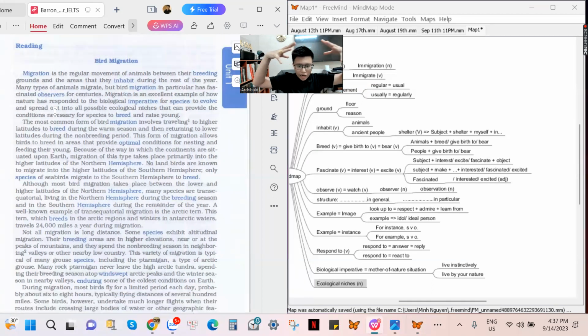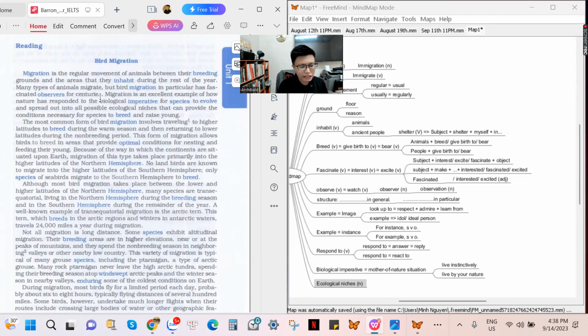The birds are going to increase a lot in numbers, give birth to baby birds. They use the words spread out into all possible ecological niches, into lots of places all around the world that can give the birds the best conditions to give birth to baby birds and take good care of them. That is the meaning of this sentence.